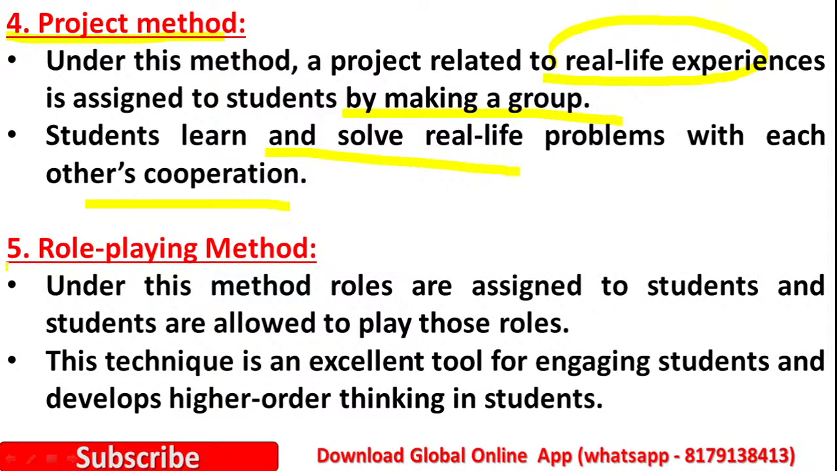The next one is the role playing method. Here the teacher assigns different roles to the students and they are allowed to play those roles. This technique is an excellent tool for engaging students and developing higher order thinking in them. The teacher can have them perform skits, dramas and acts. For example, the teacher can ask the students to play the role of Mahatma Gandhi or Nehru. In this way, it is known as the role playing method of teaching.